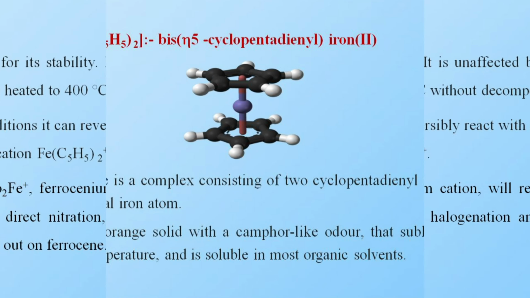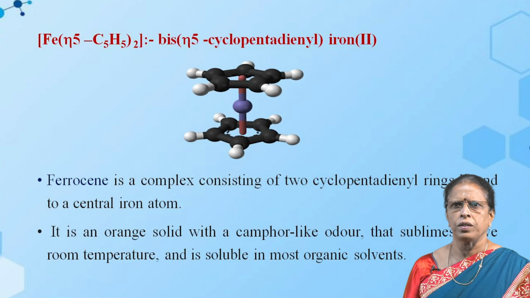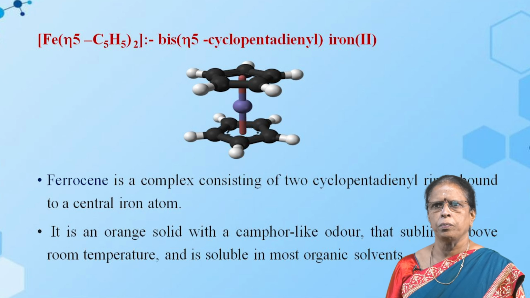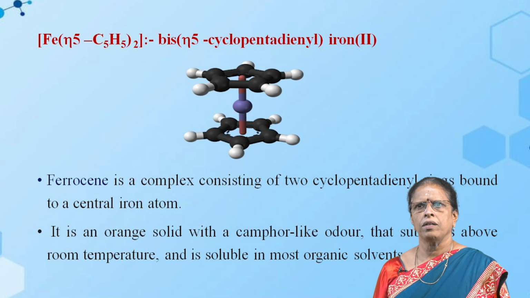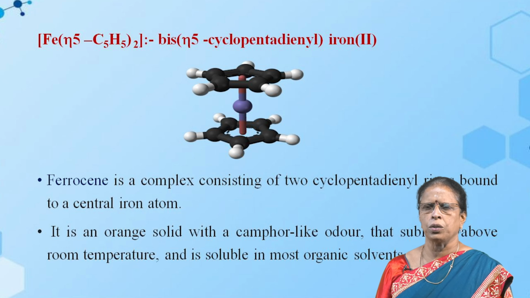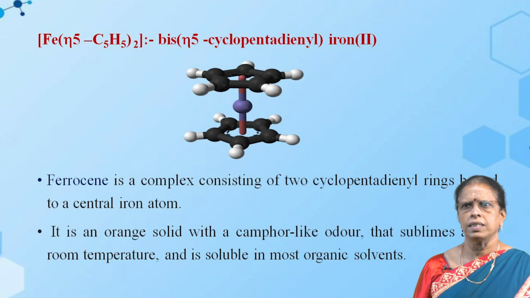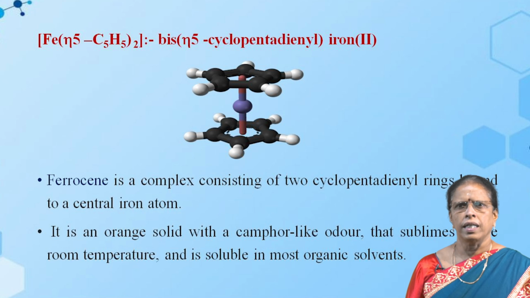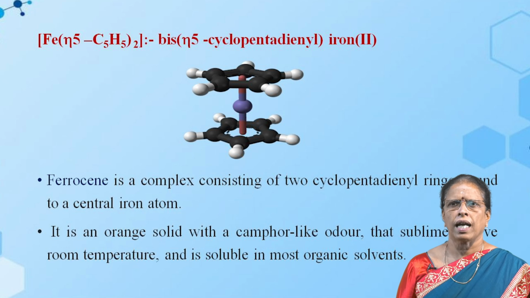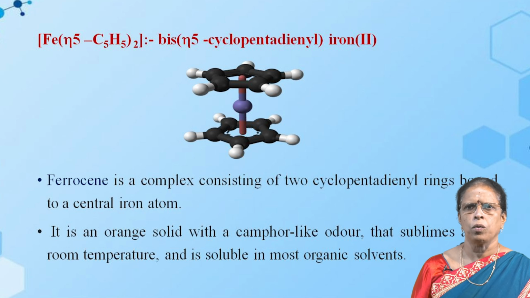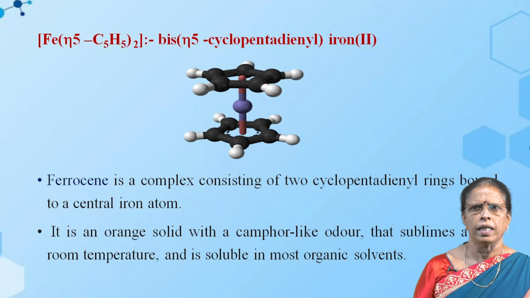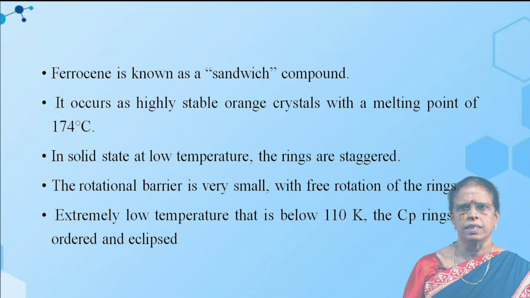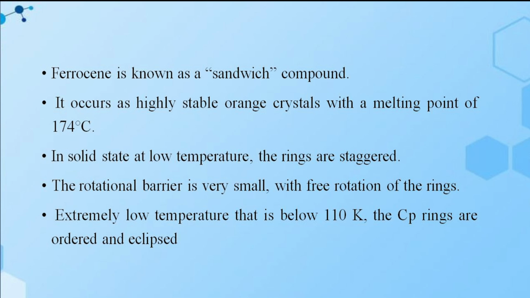The formula is Fe(η5-C5H5)2. The name according to IUPAC nomenclature is bis(η5-cyclopentadienyl)iron(II). Ferrocene is a complex consisting of 2 cyclopentadienyl rings bound to a central iron atom. It is an orange-colored solid with a camphor-like odor that sublimes above room temperature and is soluble in most organic solvents. Ferrocene is known as a sandwich compound. It occurs as highly stable orange crystals with a melting point of 174 degrees centigrade.